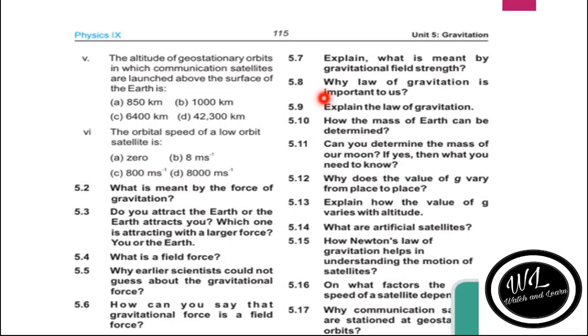5.8. Why is the law of gravitation important to us? Obviously, the law of gravitation is very important to us because it is important in understanding why Earth revolves around the Sun. It also explains the phenomena of gravitational force between the planets and the stars, and the rotation and revolution of heavenly bodies and galaxies. So, all in all, the law of gravitation is very important to us.